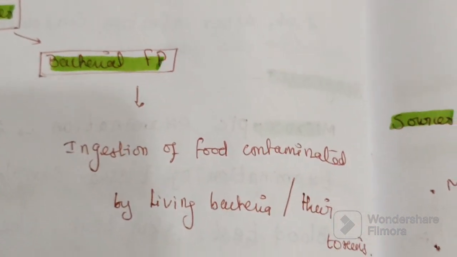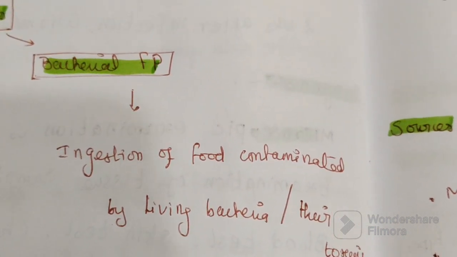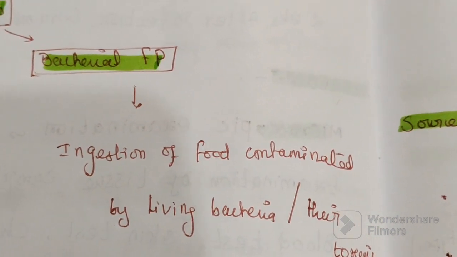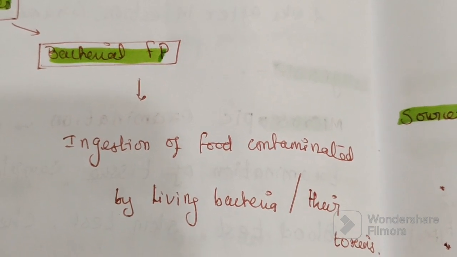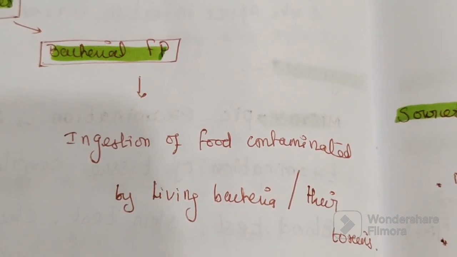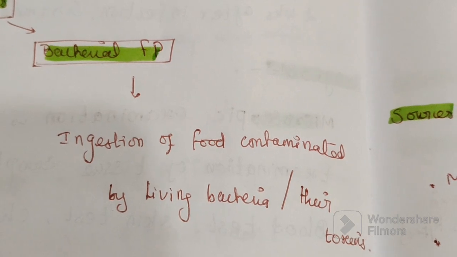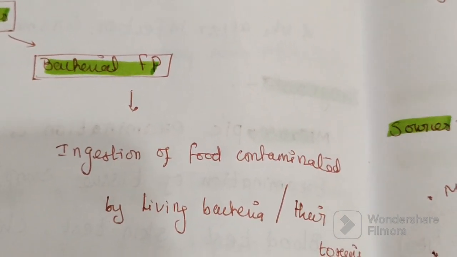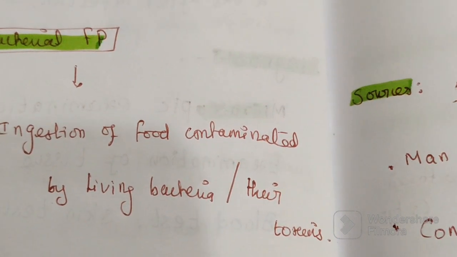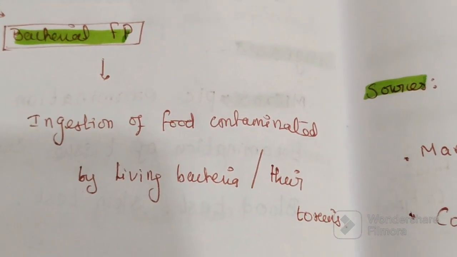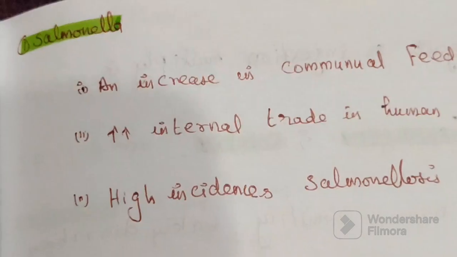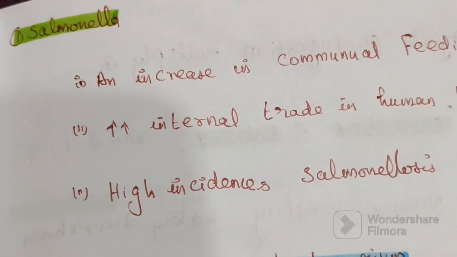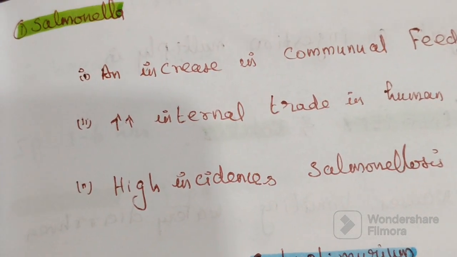The second type of food poisoning is bacterial. Bacterial food poisoning is caused by ingestion of food contaminated by living bacteria or the bacterial toxin, that is, the toxin secreted by the bacterium. Now we will discuss bacterial food poisoning one by one.